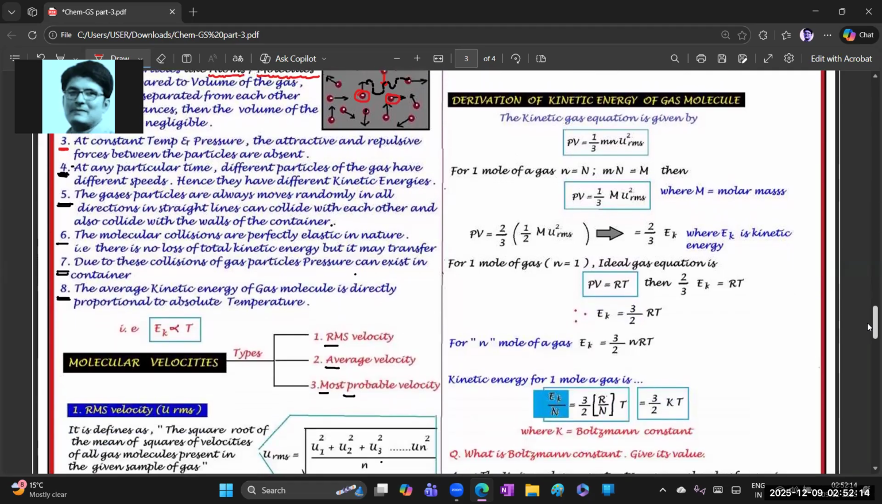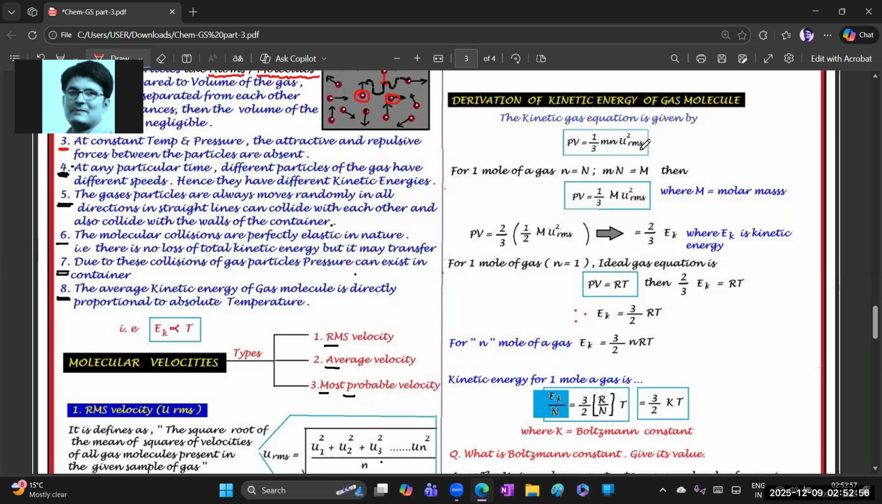This is the important one for 4 marks also: the derivation of the kinetic energy. In the previous part we already learned the kinetic gas equation. Kinetic gas equation is different from kinetic energy; don't get confused. The kinetic gas equation is PV equal to 1/3 mn U RMS square. This is the kinetic energy, Ek, and we need to derive its basic formula. It is important for 4 marks.